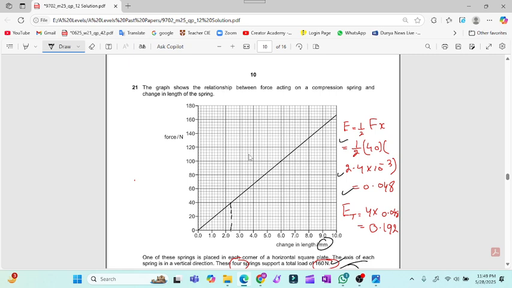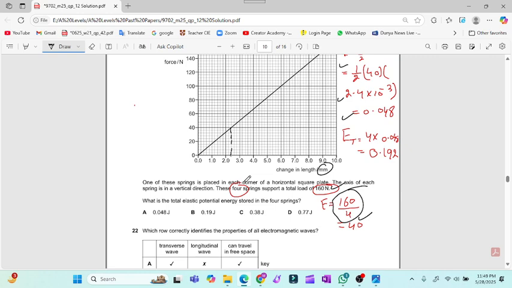So this is the energy stored by one spring. Now the object is hung on the 4 springs, so the total energy stored by those 4 springs will be 0.192. So it will make option B the valid option.